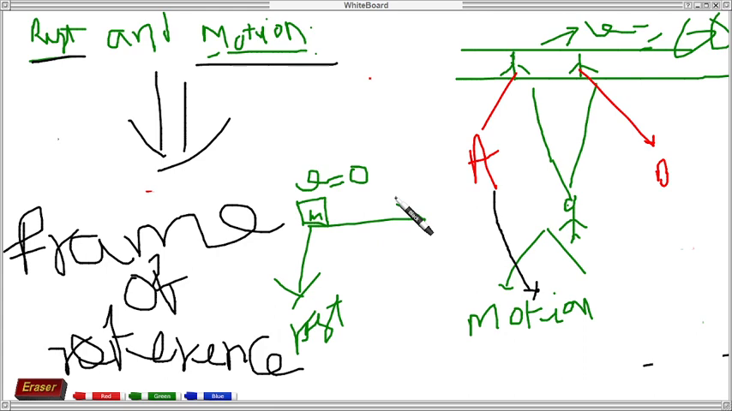So I think you are clear about the points. What is a frame of reference? It is the reference from which you are seeing the body. If you see that the body is in motion, then the body is in motion. If you see that the body is at rest, then the body is at rest.